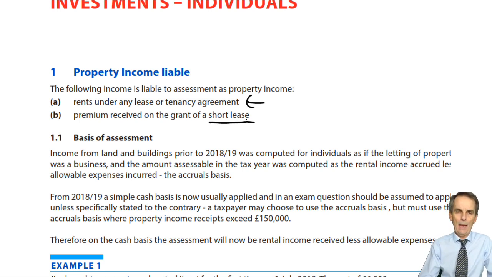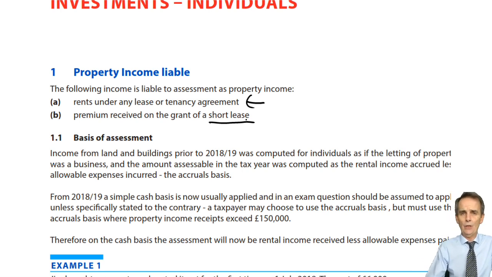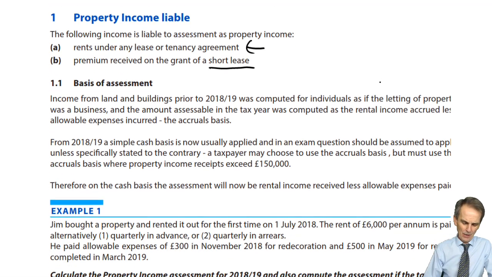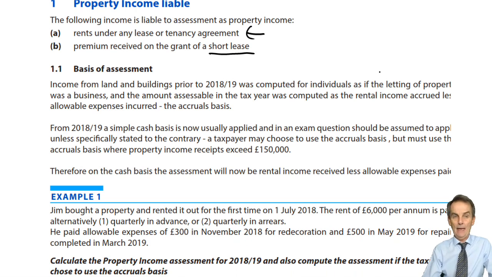Now, you don't have to worry about how it is derived. All you've got to worry about is how do I deal with it from a taxation perspective. And very obviously, some part of that premium, if not its entirety, is going to be assessable to income tax for individuals, or corporation tax for companies, as property income. The question will arise, and we'll solve this in the chapter, as to how much of that one-off premium will indeed be treated as income. So more of that later. But by far the more obvious one is rental income, and it may be the only one indeed. The vast majority of questions do not include those premiums on the granting of short leases.